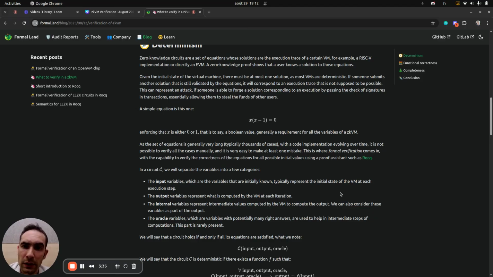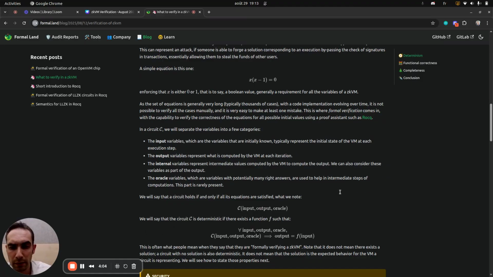And what does this mean? It means that someone can make an execution where he's stealing funds, for example, if he achieves to be really clever. And if this is a valid solution for the equations, this execution will be executed. So it means that this transaction will go through all the checks and the money will be stolen.